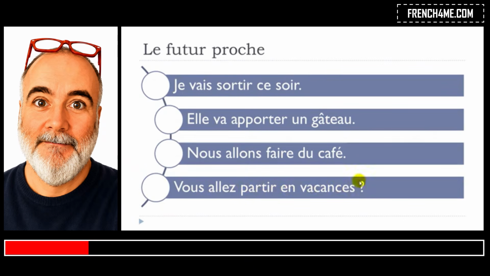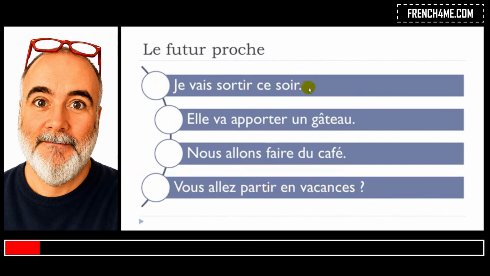And here you can see that at the end we've got this point d'interrogation. So it means that it's a question. And if it's a question, we should raise the voice a little bit at the end. So let's repeat it. Vous allez partir en vacances? Okay, so I tend to insist a little bit, but still, that's the idea. You should raise your voice a little bit at the end just to inform the person that it's a question, okay? Vous allez partir en vacances? Okay, so you can hear it.